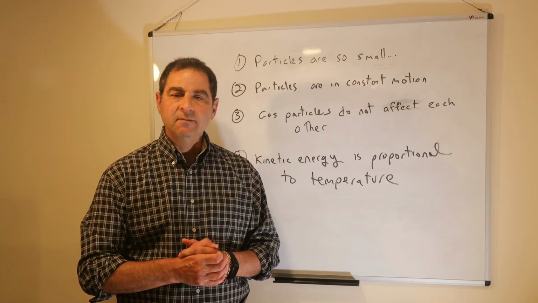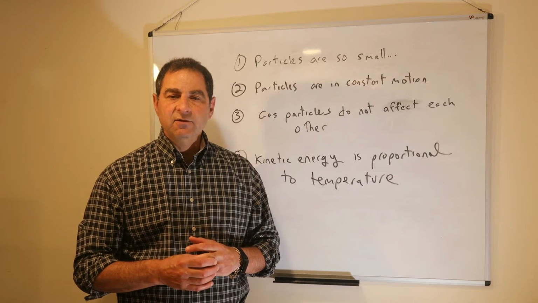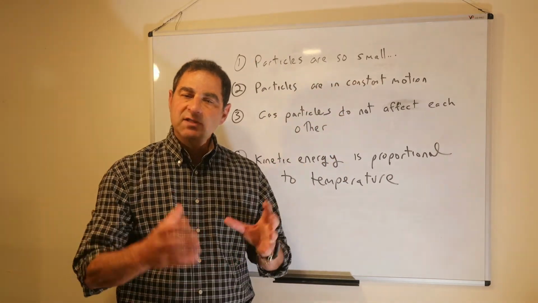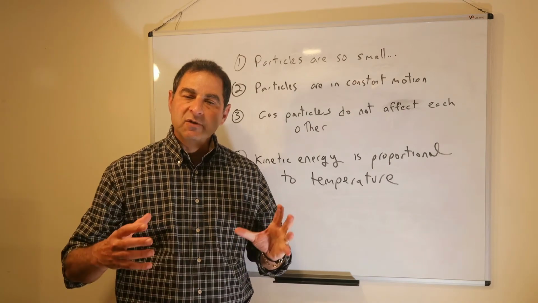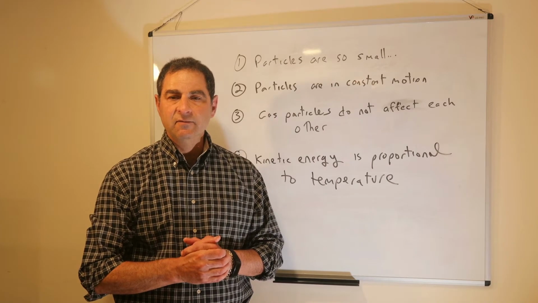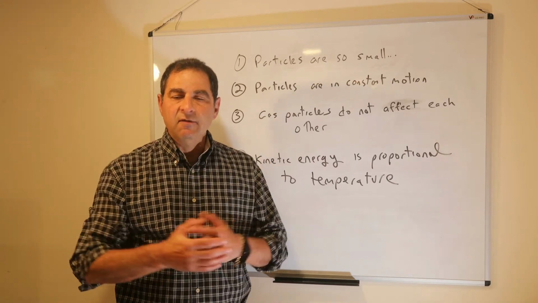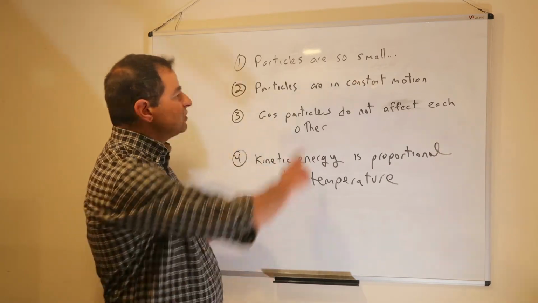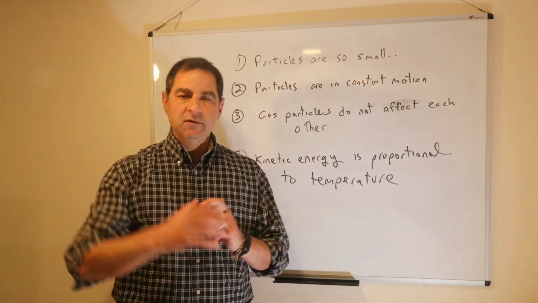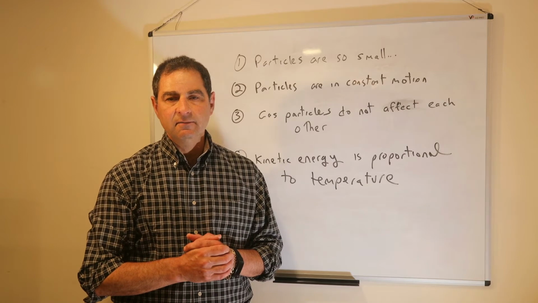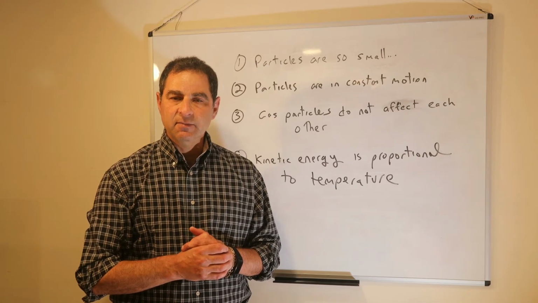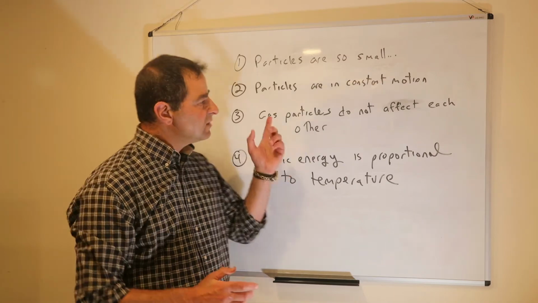Gases aren't always ideal. Sometimes we can't ignore that the particles have size. We can't ignore the size they take up. When the pressure is very high, they take up a volume, and we can't assume that the entire space is available for them to move. And when the temperature of the particle is low, we can't assume that they do not affect each other. When it's low, they start influencing each other. They don't fly by each other anymore. Those are the conditions of real gases, high pressure or low temperature. But as ideal gases, we talk about these things.